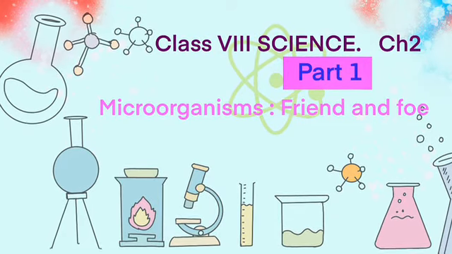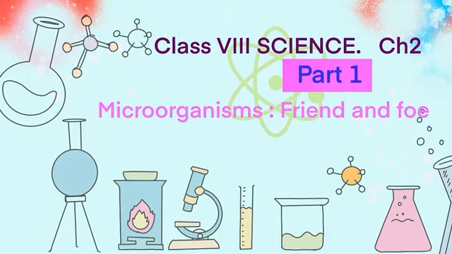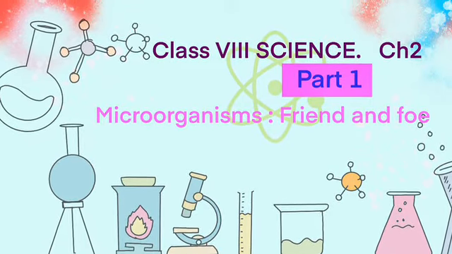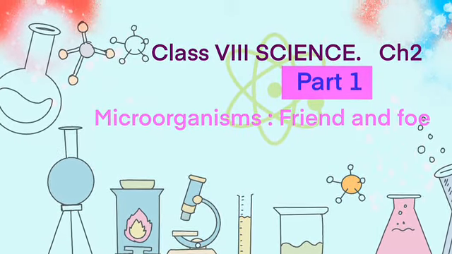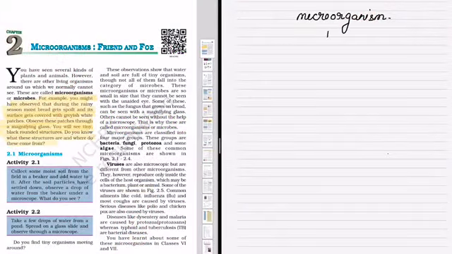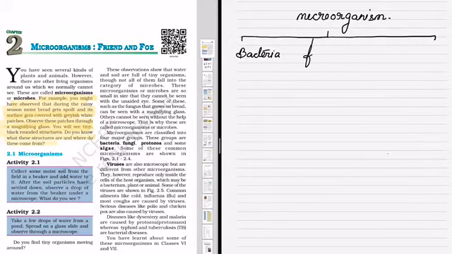Good morning, dear students. Today we will start with chapter 2, part 1, microorganisms, friends and foe. The organisms which are very small and cannot be seen with the naked eye, we can use only a microscope to see them, are called microorganisms. The microorganisms are broadly classified into four groups: bacteria, fungi, protozoa, and algae.